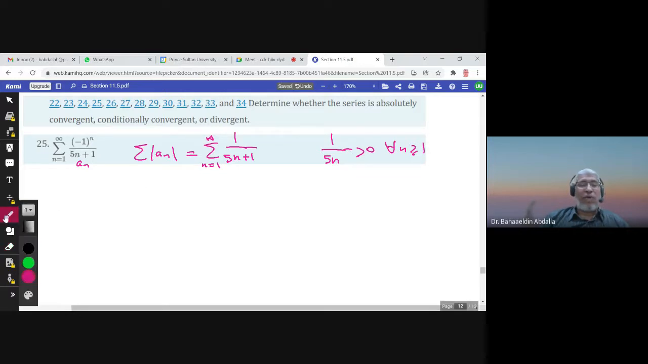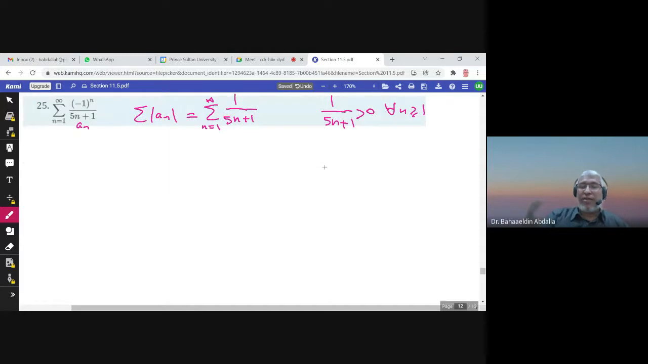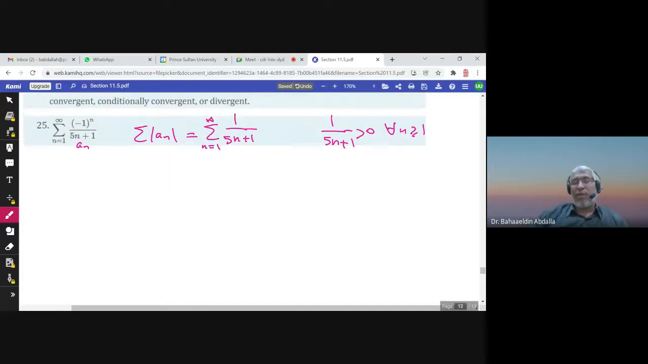I can compare this series with 1 over n. But 1 over 5n plus 1 is not greater than 1 over 5n. Actually, it is less than, because 5n plus 1 is greater than 5n. So I cannot use the direct comparison test here.